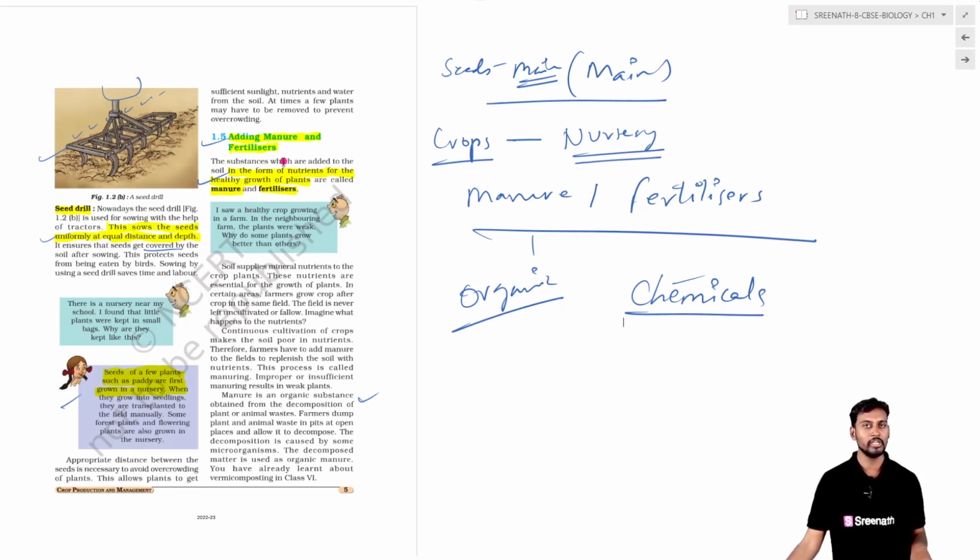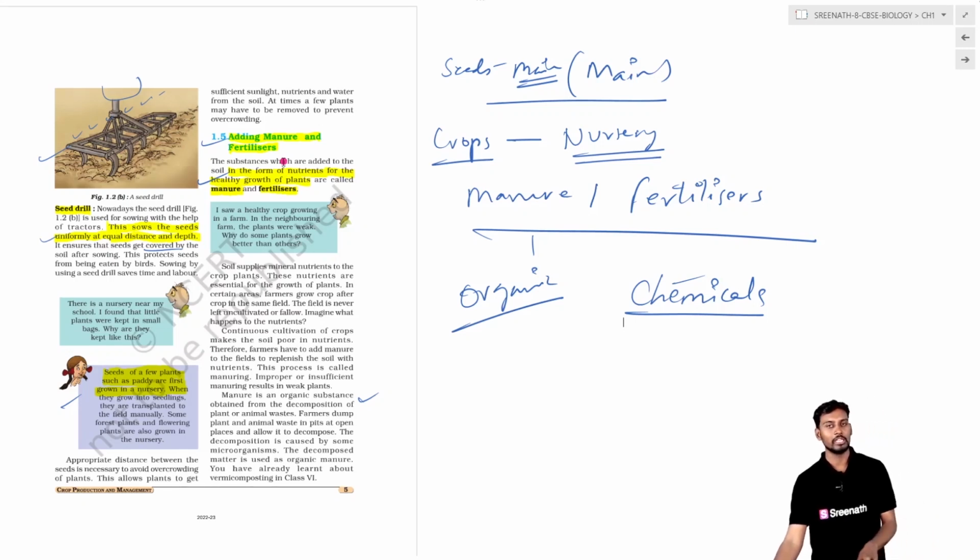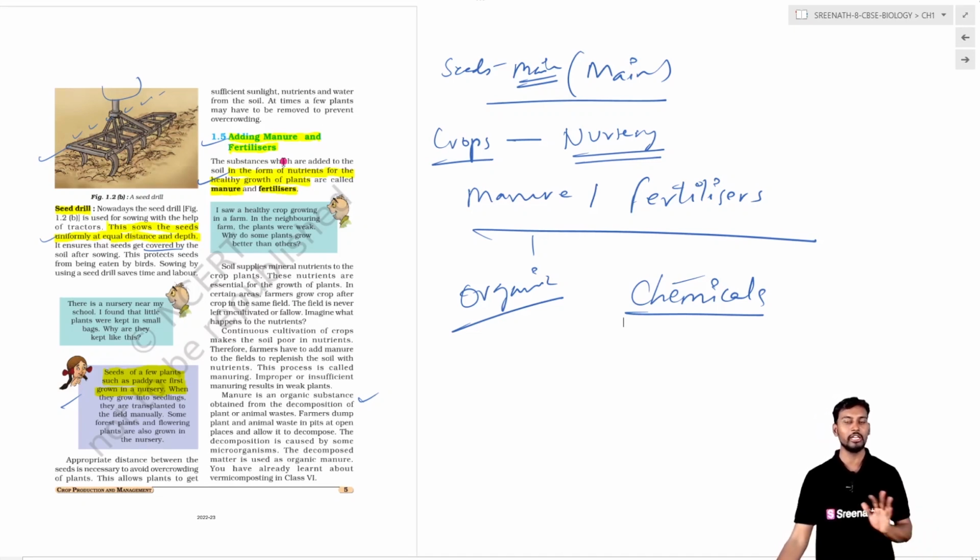So in order to avoid this, manure is used to maintain the soil texture, to maintain the moisture of the soil, to have proper moisture retention, water retention, and also to maintain the aeration, and also to make beneficial organisms like microorganisms and earthworms grow in the soil and maintain the fertility of the soil in the long term.